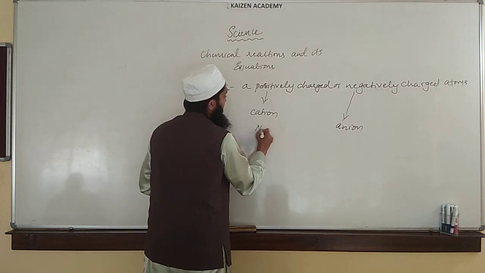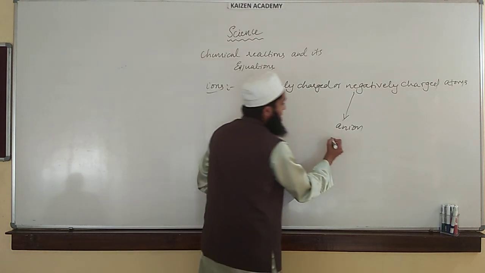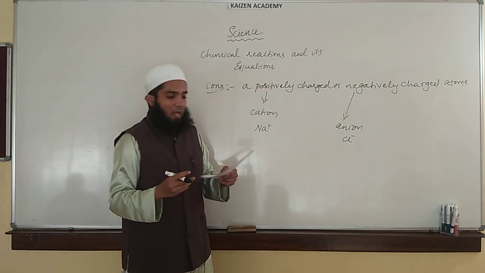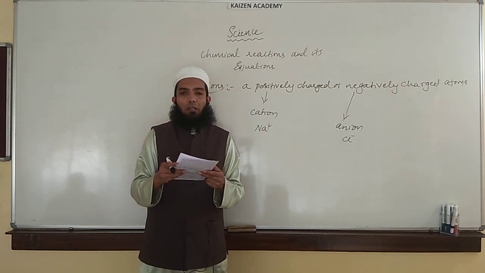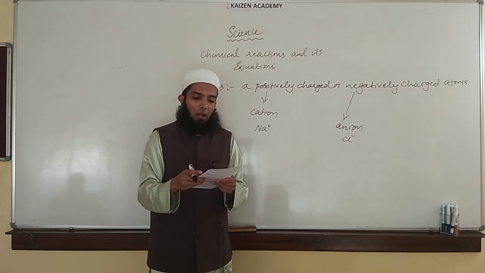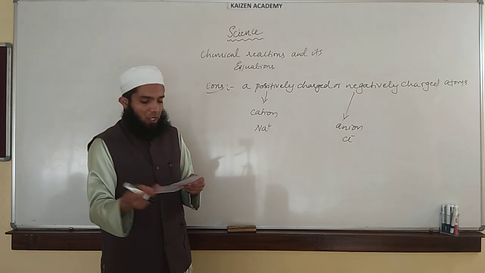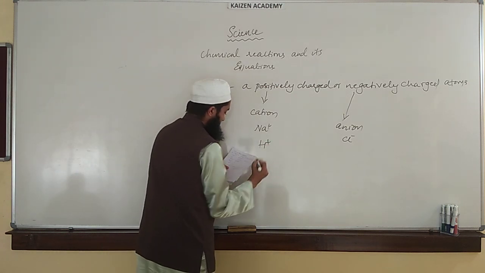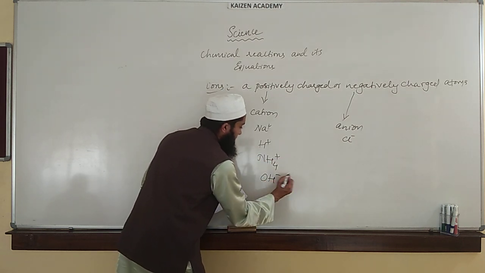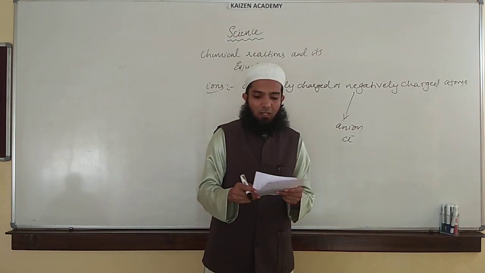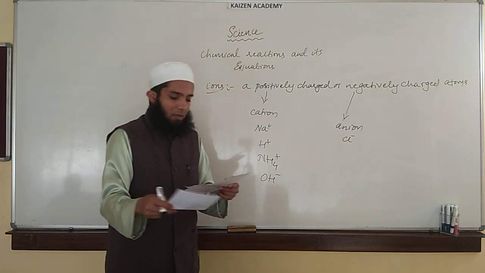You can give an example: Na plus is a cation, because it has a positive charge, and chlorine Cl minus is an anion. Refer to page 37, where you can see the list of ions given: sodium Na plus, Cl minus, potassium K plus, magnesium Mg2 plus, H plus, ammonium ion NH4 plus, and OH minus. Refer to page 37 for the ions, their names and their symbols.